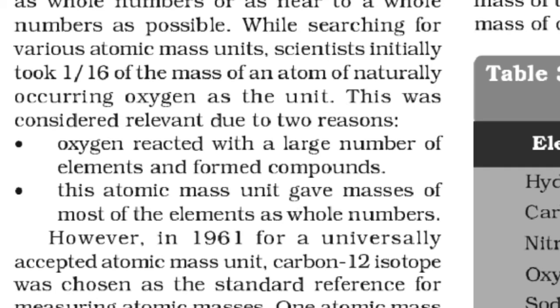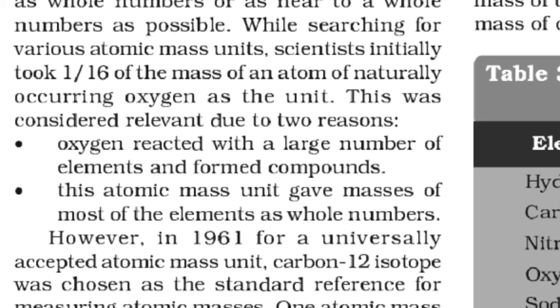While searching for various atomic mass units, scientists initially took 1/16 of the mass of an atom of naturally occurring oxygen as the unit, and this was considered relevant. In ancient times, when scientists were finding the mass of various atoms, elements and compounds, they took 1/16 of the mass of an atom of naturally occurring oxygen as the unit. That means they measured the mass of other elements with the help of the mass of oxygen.